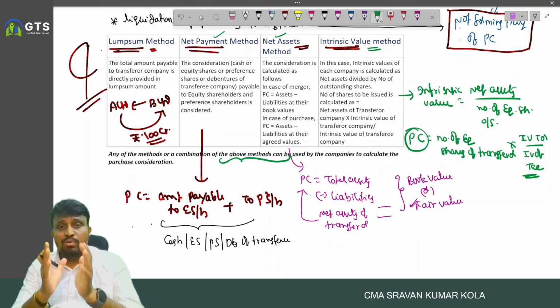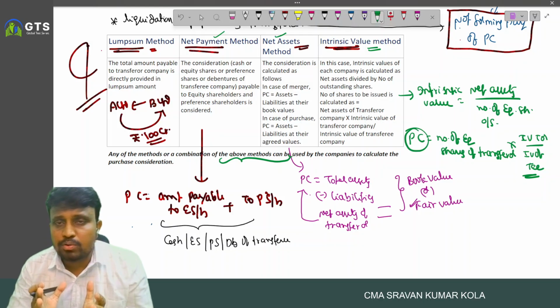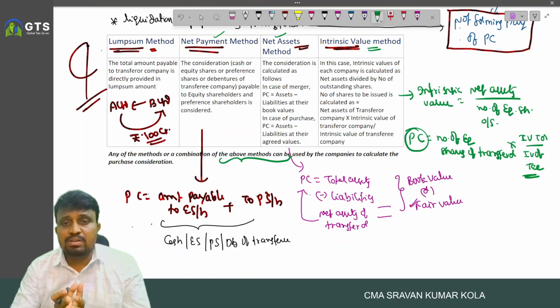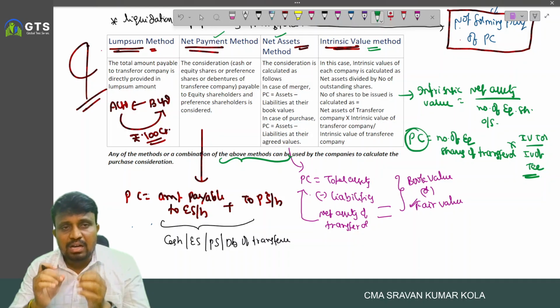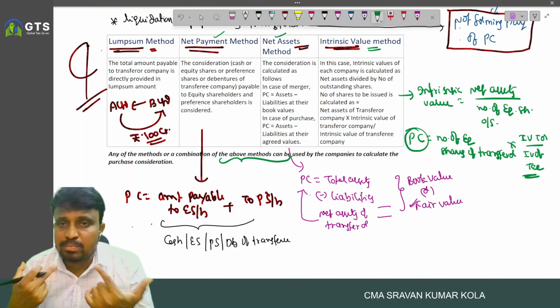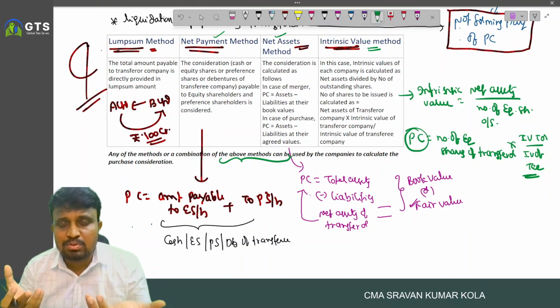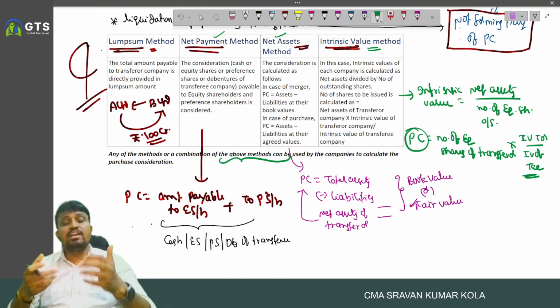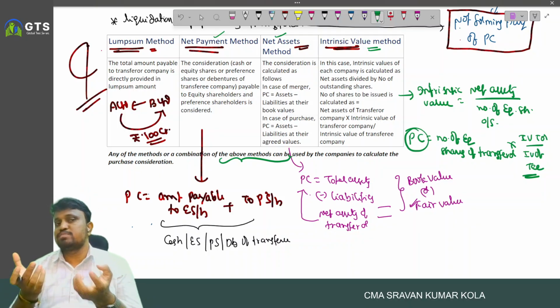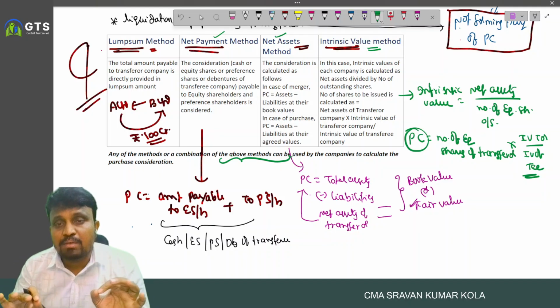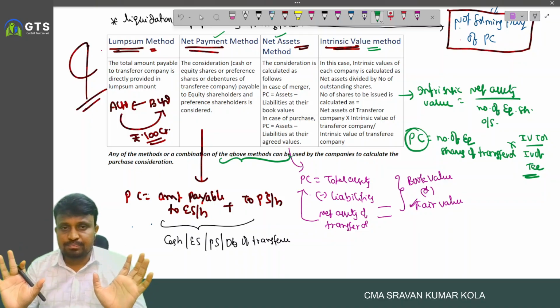And remember, the amount agreed to pay to the shareholders of transferor company alone forms part of purchase consideration. Any amount payable to debenture holders, creditors, other liabilities of the transferor, or any liquidation or realization expenses paid never form part of purchase consideration.